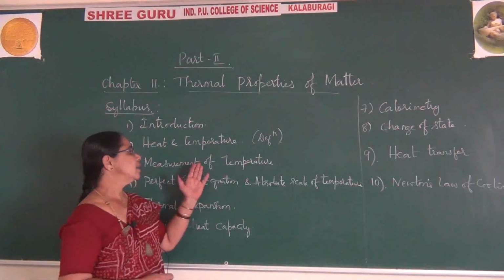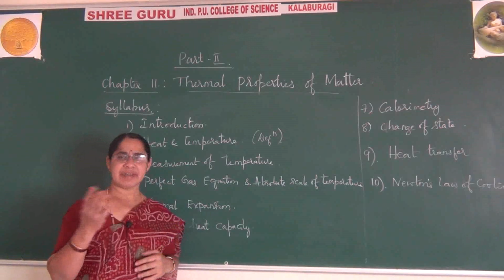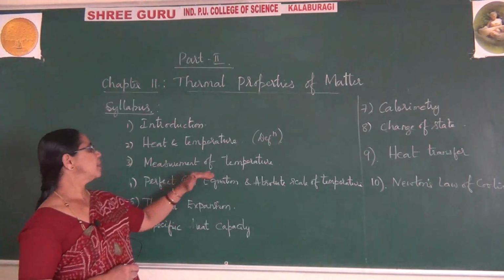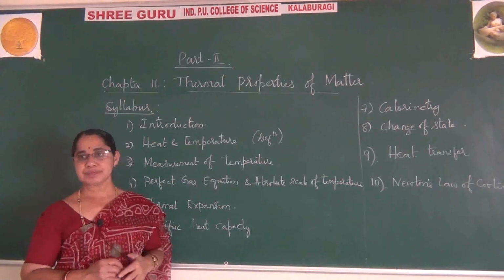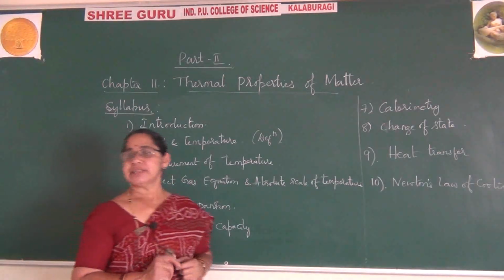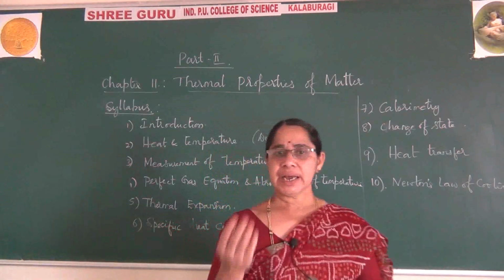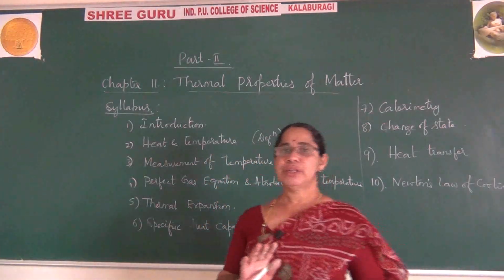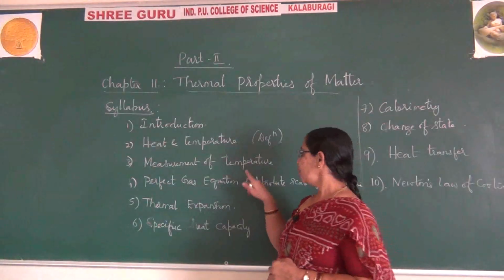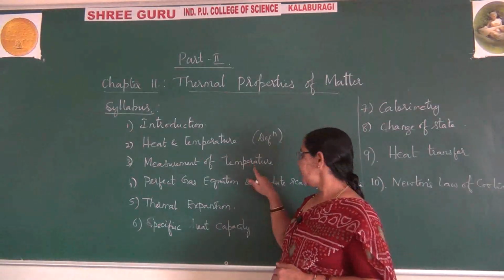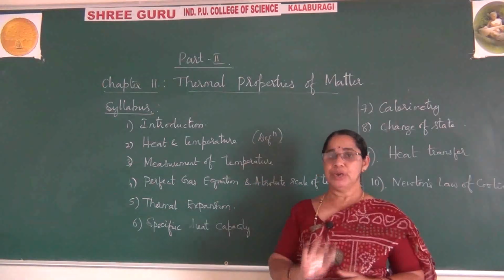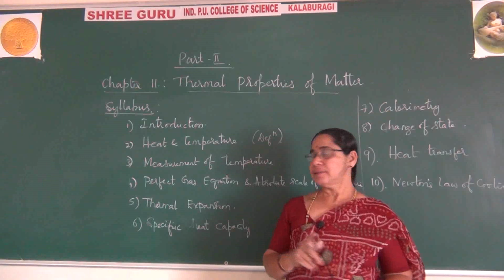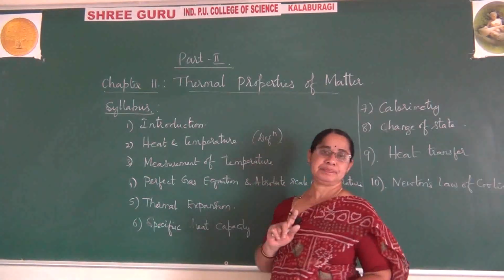In this chapter we have various types of scales, but as per your PU board syllabus, you come across three types of scales here. One is the Celsius scale, another is the Fahrenheit scale, and one more is the Kelvin scale. So these different scales are there. You learn how to use these scales to measure the temperature, and also how to convert from one scale to another. These things you learn under this chapter.